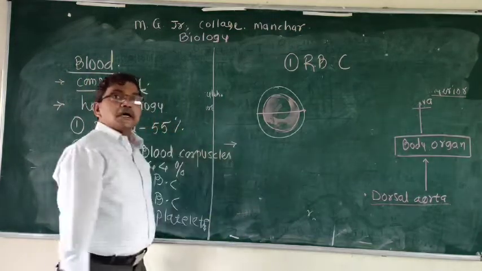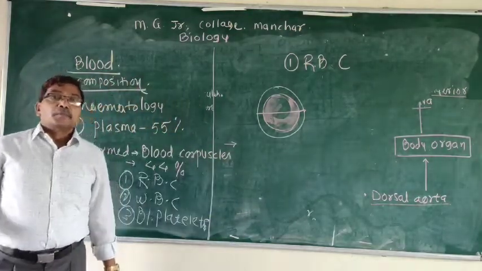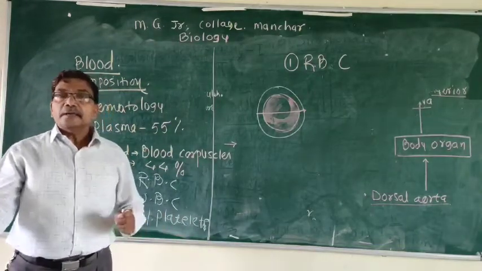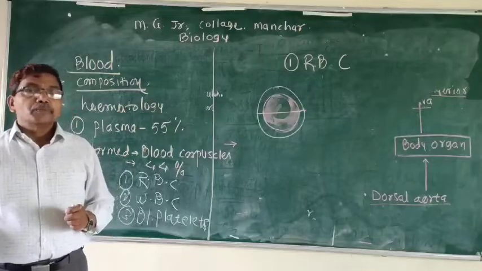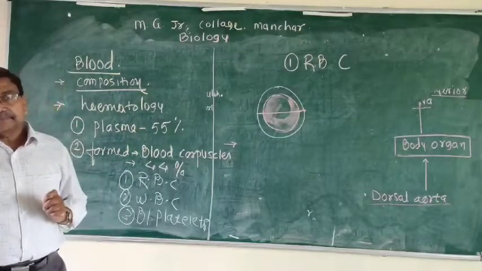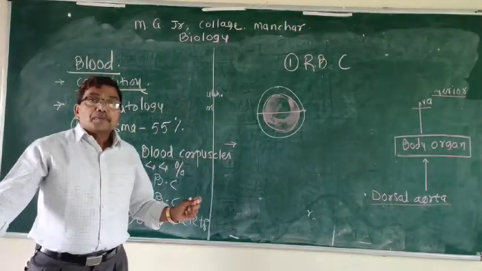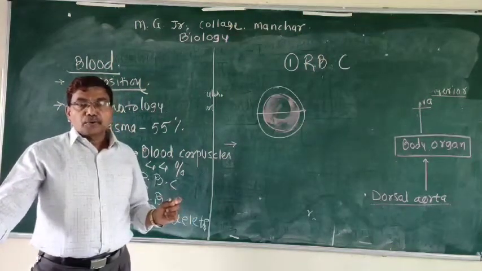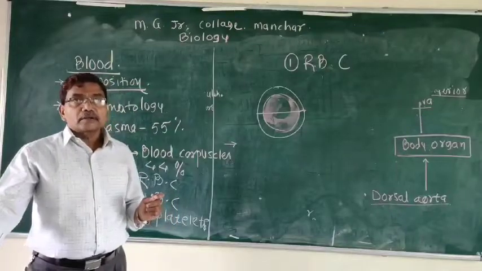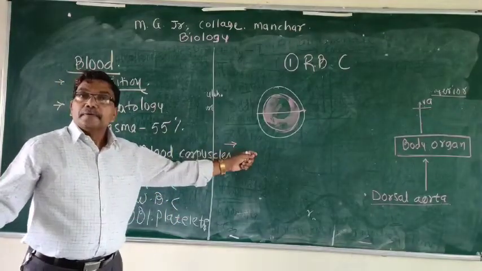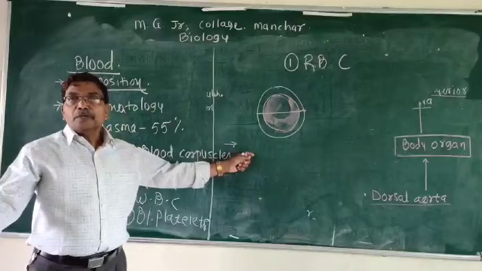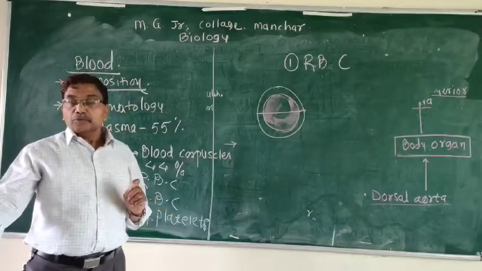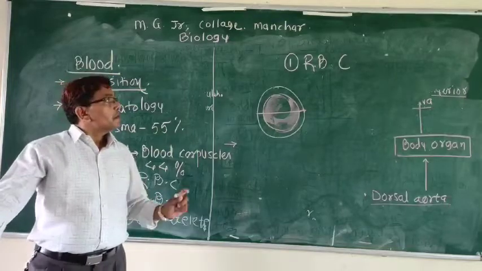The count of these erythrocytes is about 4.8 to 5.3 million per cubic millimeter in the male. In case of female, it ranges from 4.3 to 5.2 million per cubic millimeter, which is called RBC count, which is necessary.